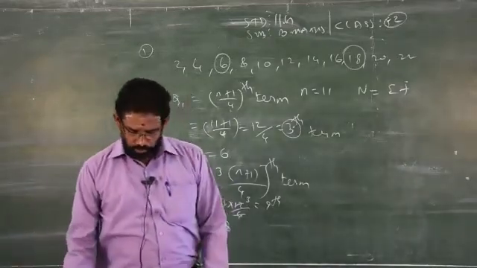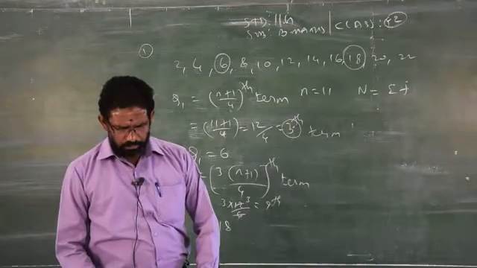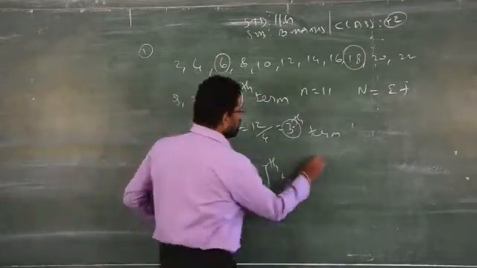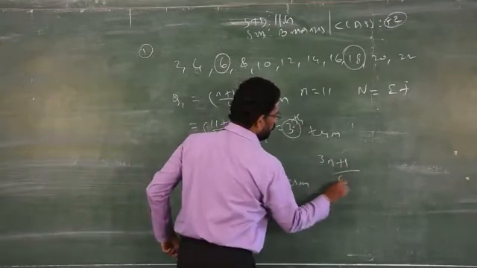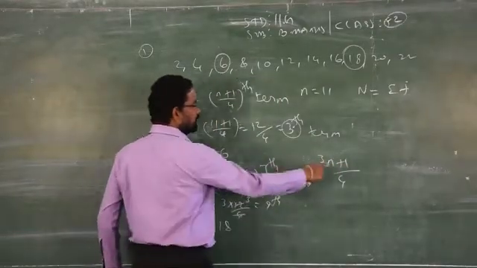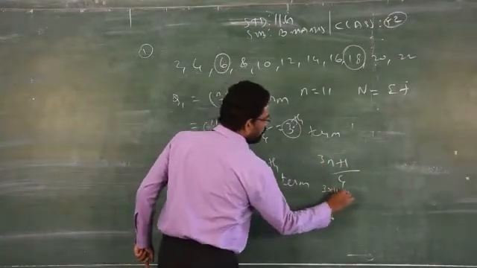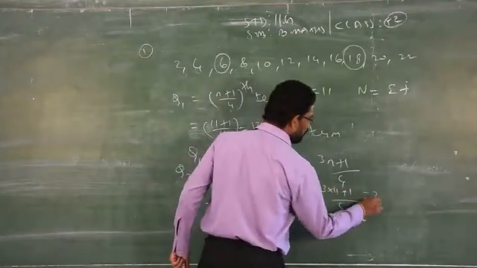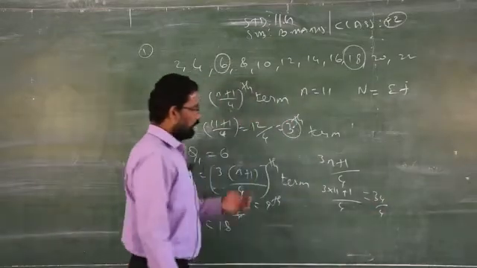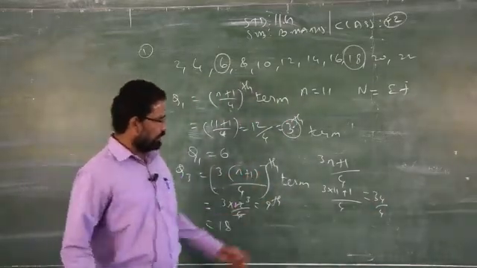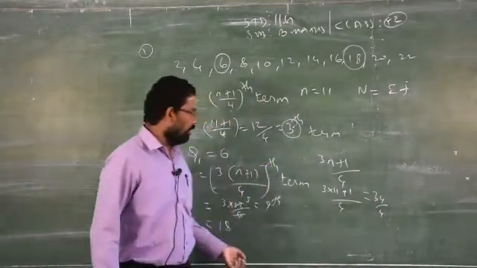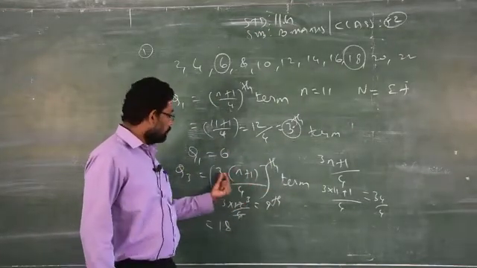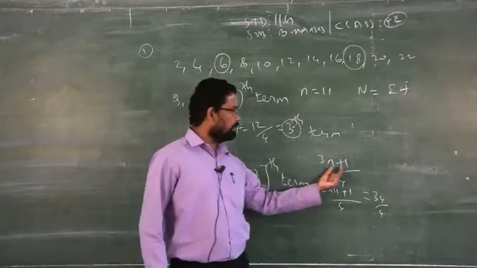Clear? So be careful, this is very, very easy, but you should be very careful in using that formula. Some of the boys will write it like this: 3n plus 1 by 4. If you do the calculation, n is replaced by 11, so 3 elevens are 33, plus 1, 35 by 4. You will get a decimal value. This type of calculation is very wrong. Please be careful of using the brackets. 3 of (n plus 1). Don't write 3n plus 1.